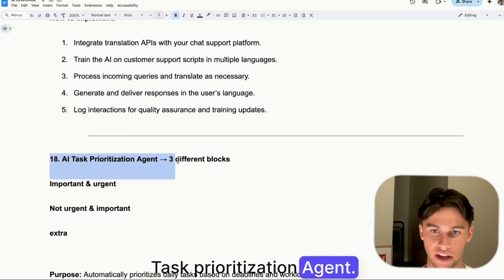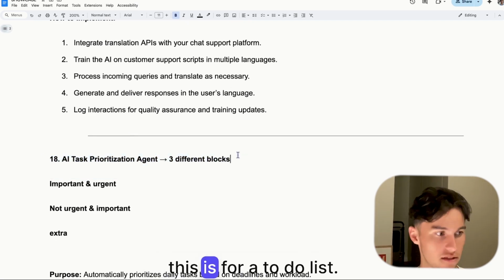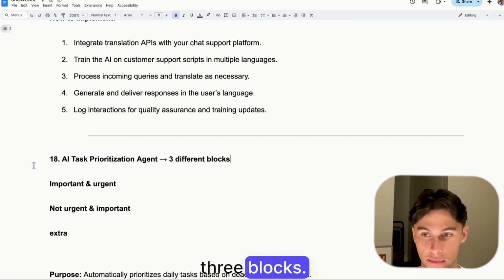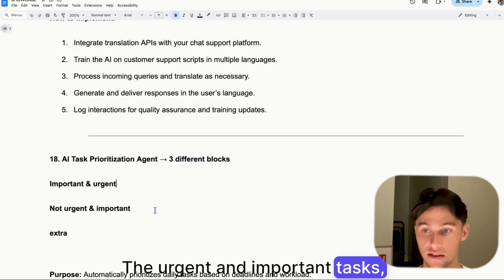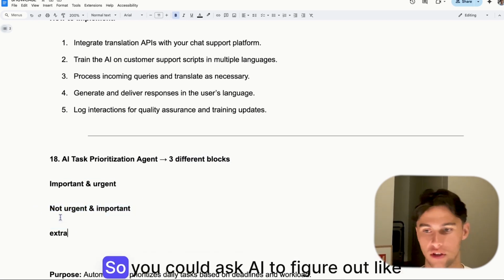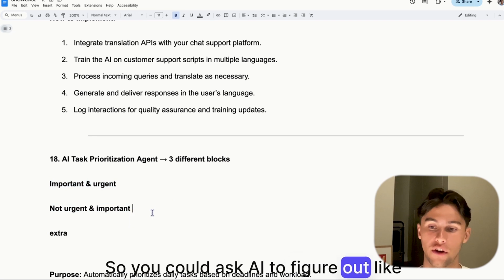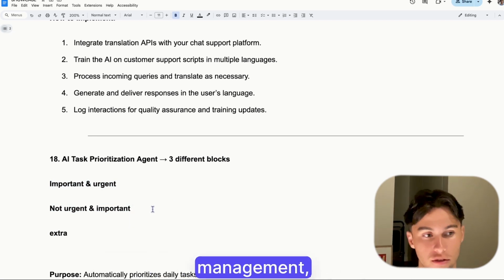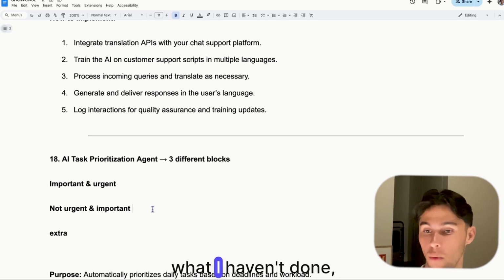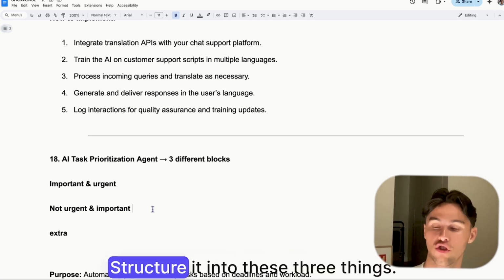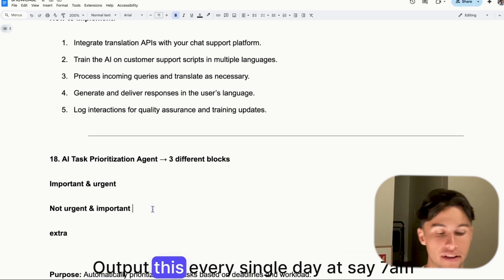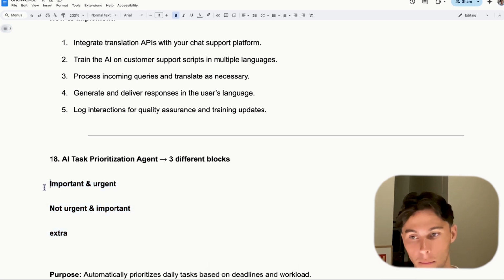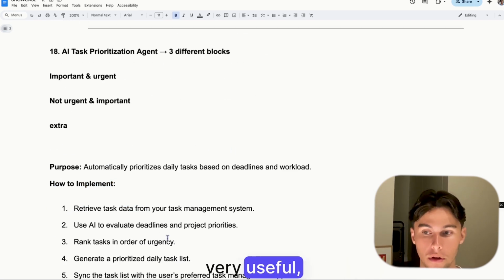Task prioritization agent. So this is for a to-do list, for example. The way I structure my to-do list is in 3 blocks: the urgent and important tasks, the not urgent and important, and the extra. So you could ask AI to figure out like, okay, check out all the tasks I need to do in my project management Google Sheets or my to-do list, what I haven't done, what I want to do, stuff like that. Structure it into these 3 things. Output this every single day at say 7 a.m. so that when you wake up, you have a detailed plan of what you need to do. Okay, very useful.